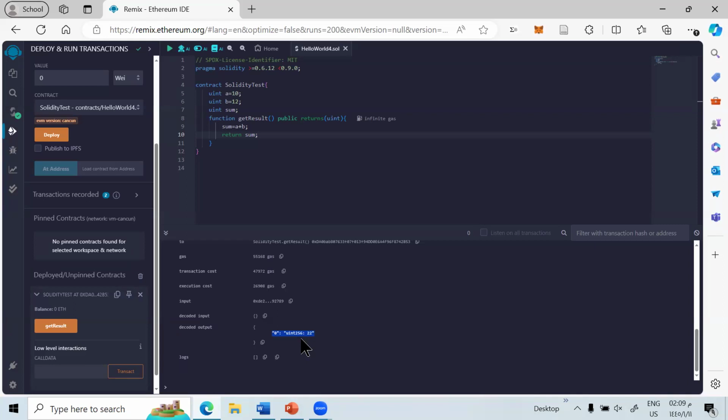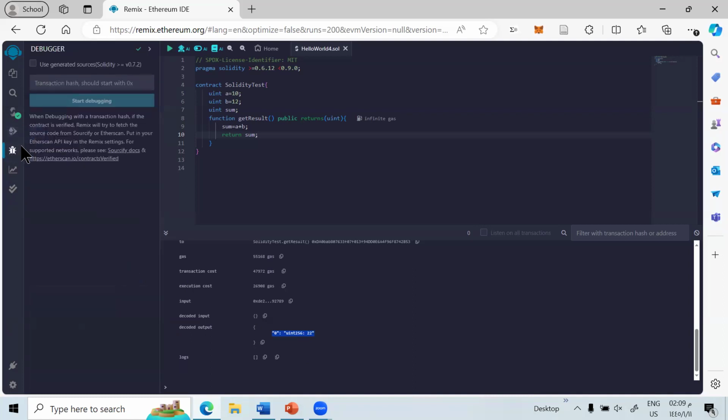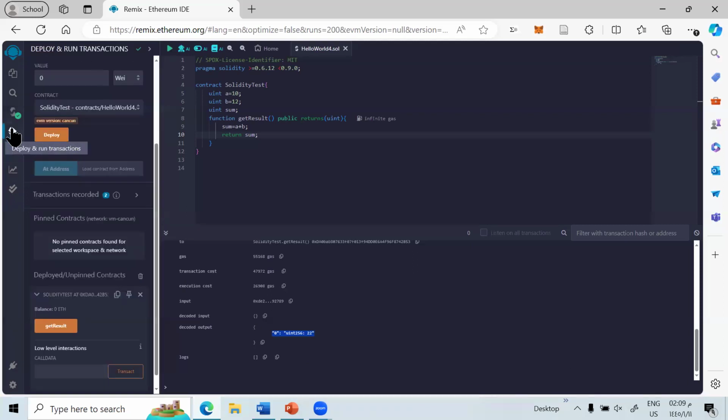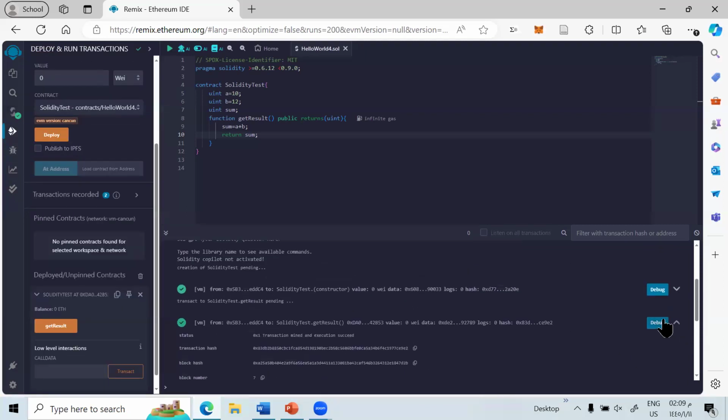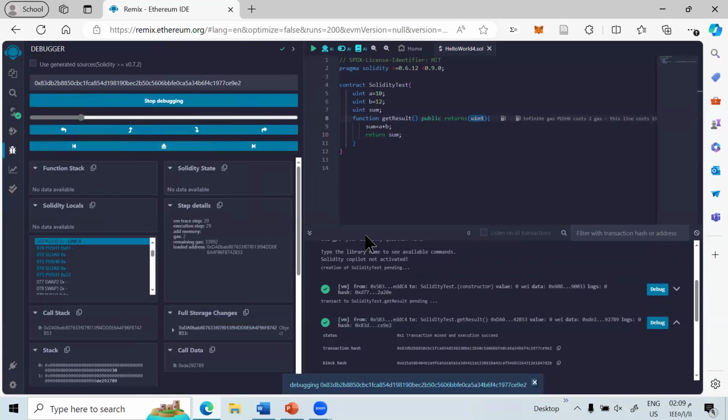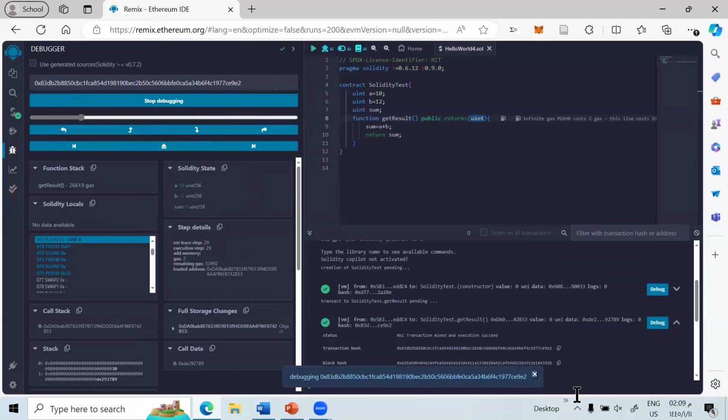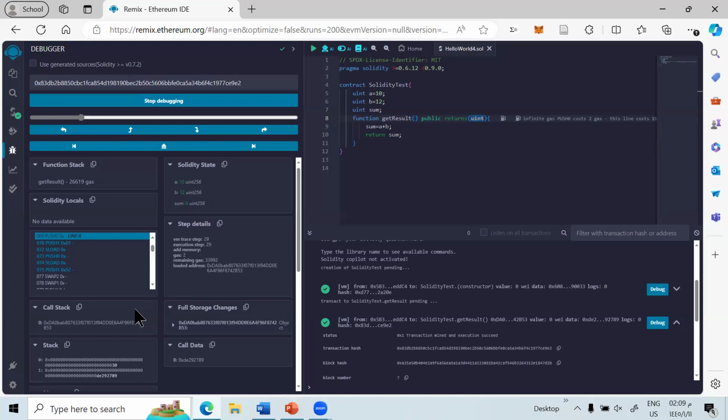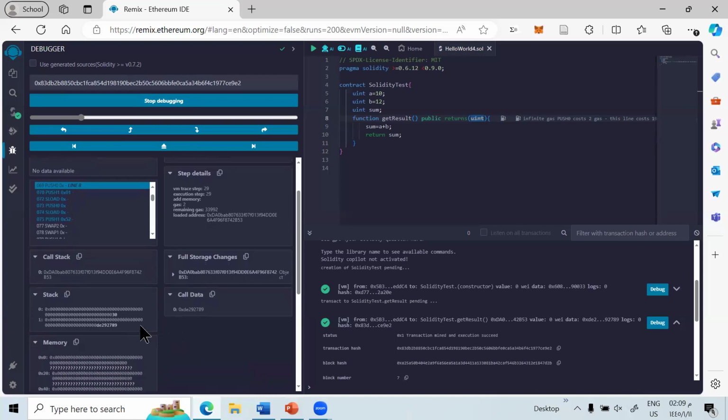Now for debugging, click on the debug button corresponding to the method call. And in the console here, you can check each function call and variables assigned. Here we have Solidity state: a is 10, b is 12, and the sum at first is 0.